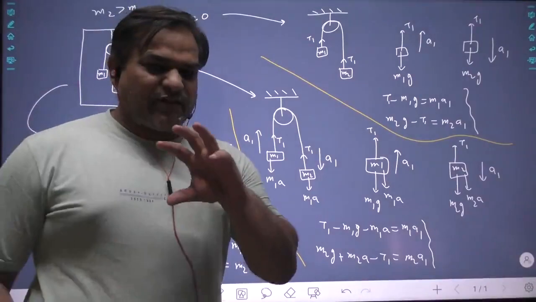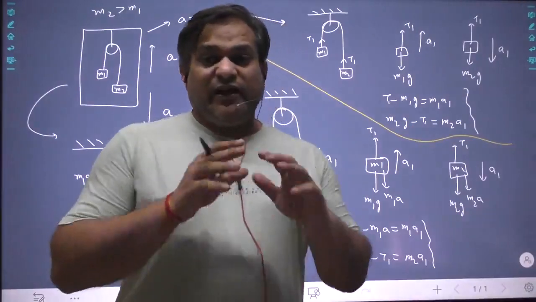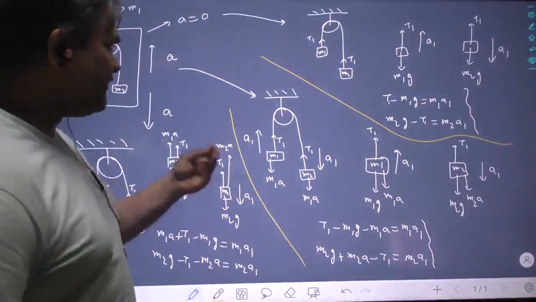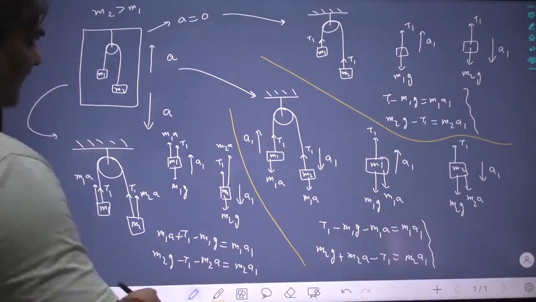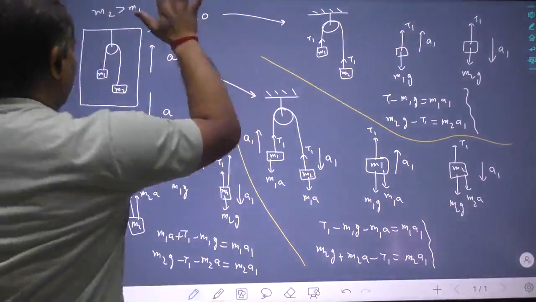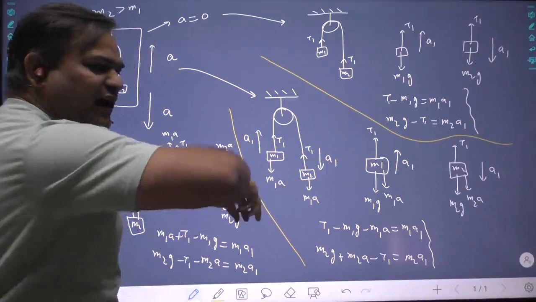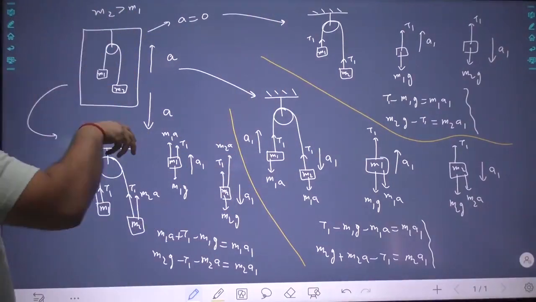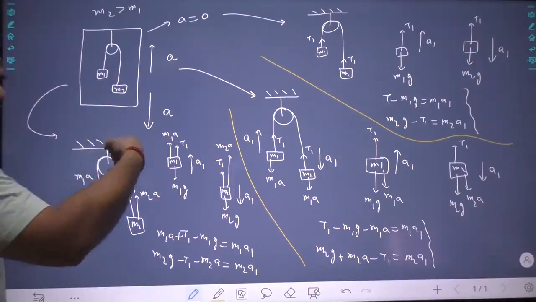But now I am trying to teach you how to solve problems in a moving frame, in a moving support, in a moving container. So we started with a simple Atwood machine placed in a lift, and I considered all the cases. The lift having no motion, it is something like present on earth. Lift going upward with acceleration A, simply apply pseudo force downward and solve as you used to solve before. And if the lift is coming downward, simply apply opposite pseudo force and solve as you solved.